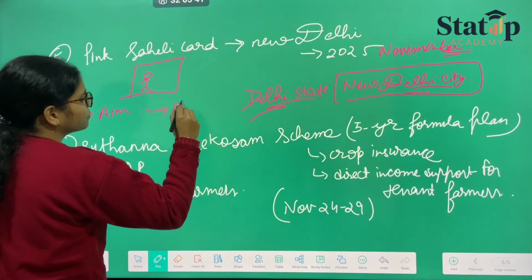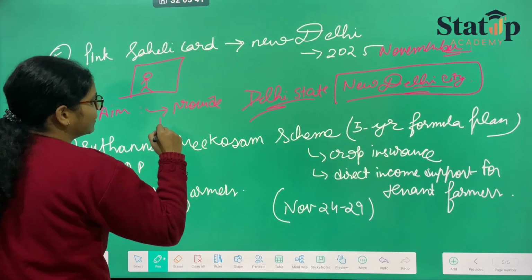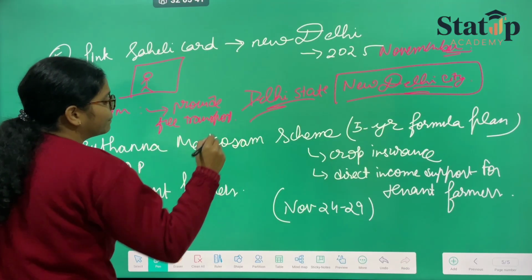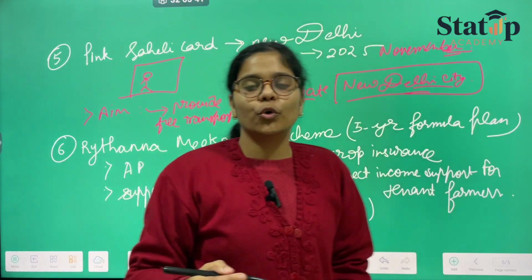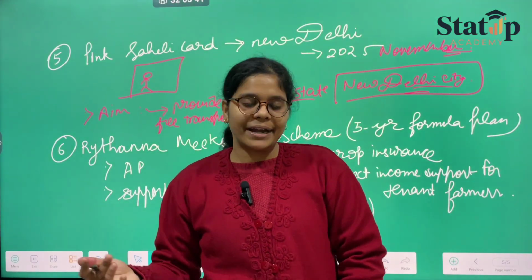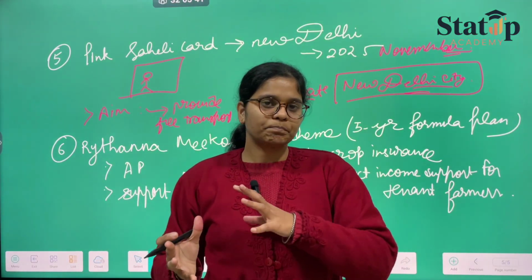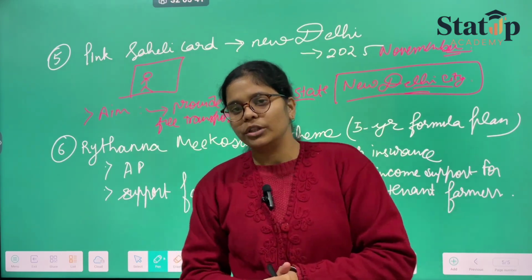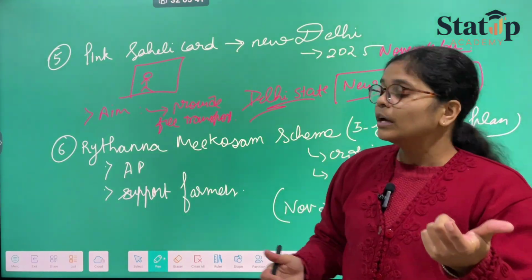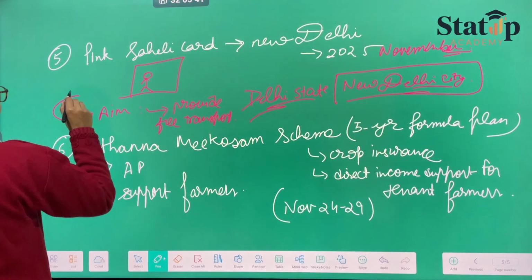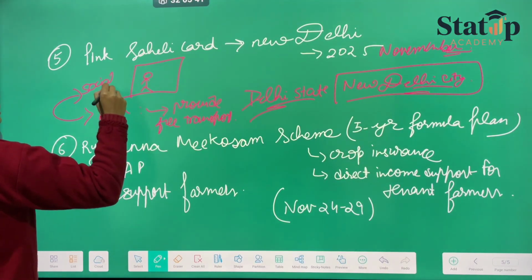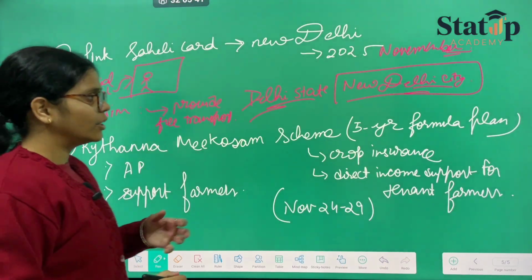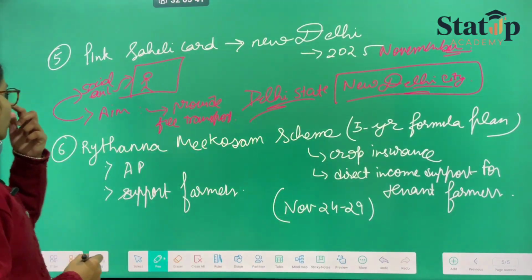Their aim is to provide free transport to women who think that they cannot go anywhere or are dependent on others for their traveling and all. Okay, so that has to be taken care of, and it aims to remove a social evil that resides among the women themselves. Okay, that you all are aware of. Now we are moving on to the next.